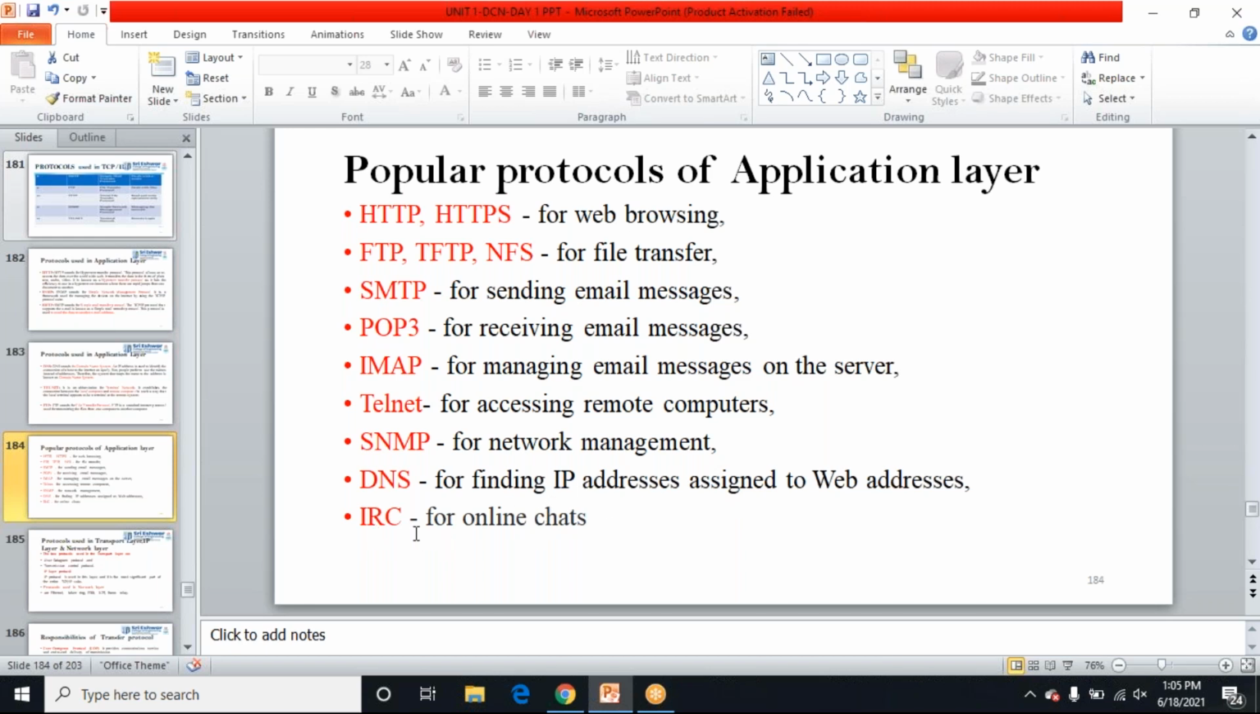You should say that IRC, Internet Relay Chat, is used for online chats. You should know these terms. Please go through this.